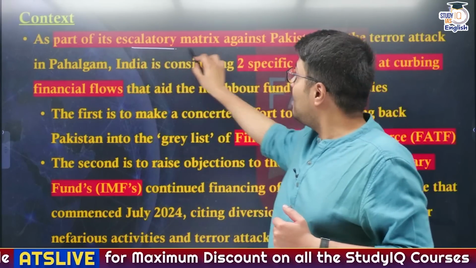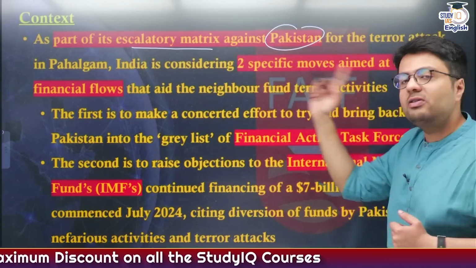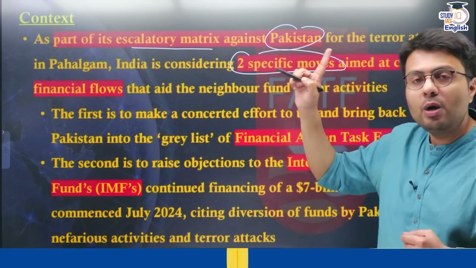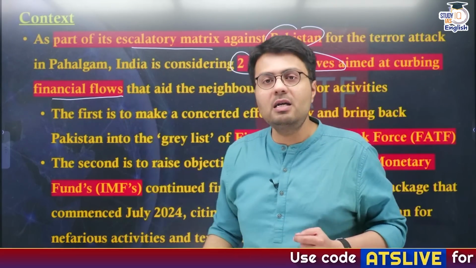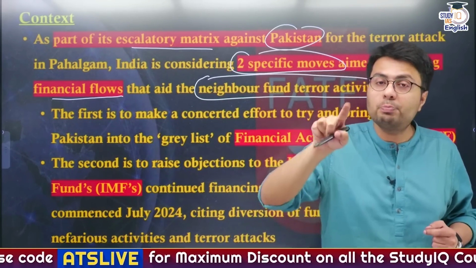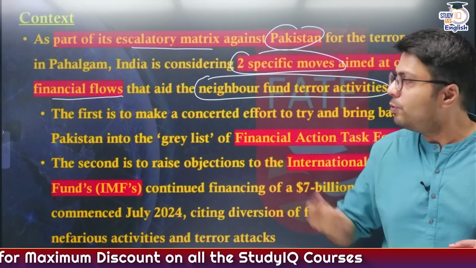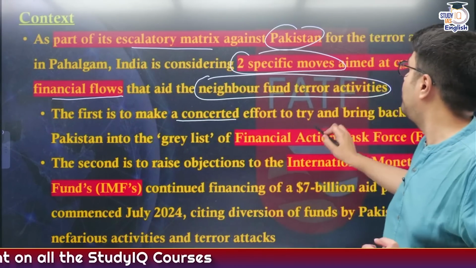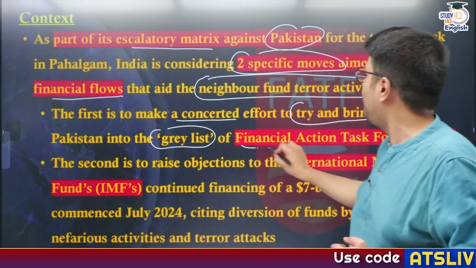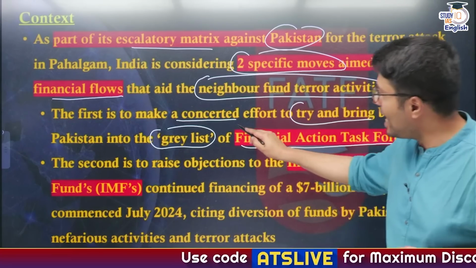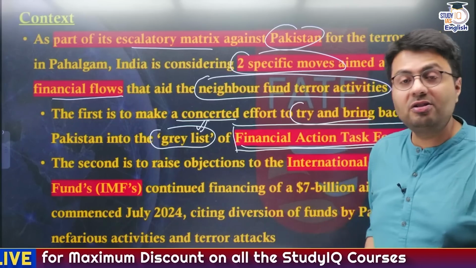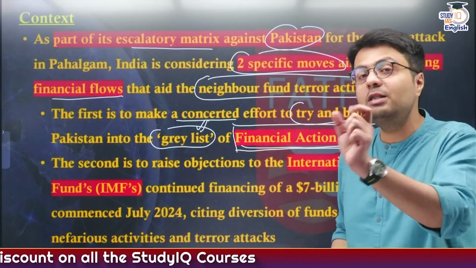As part of its escalatory matrix against Pakistan for the terrorist attack in Pahalgam, India is considering two specific moves aimed at curbing the financial flows that Pakistan uses to promote and fund terrorist activities in neighboring countries, particularly India. What is India going to do? The first is a concerted effort to bring Pakistan back onto what is known as the grey list of the Financial Action Task Force. So naturally, we'll understand what the Financial Action Task Force is, how a country can be enlisted in the grey list, and what other kinds of lists there are, that is the blacklist.